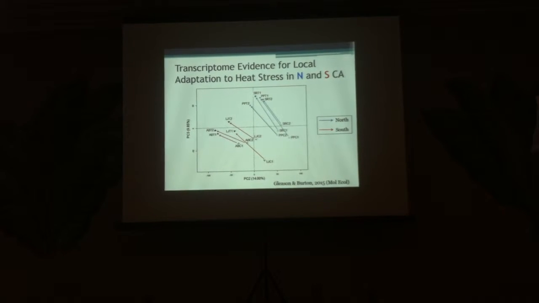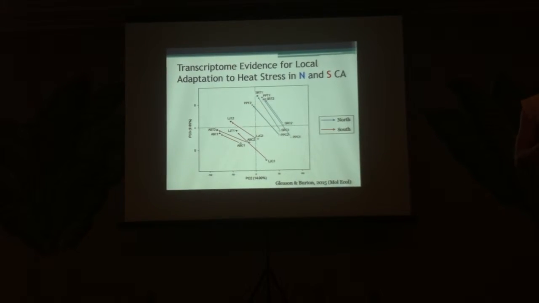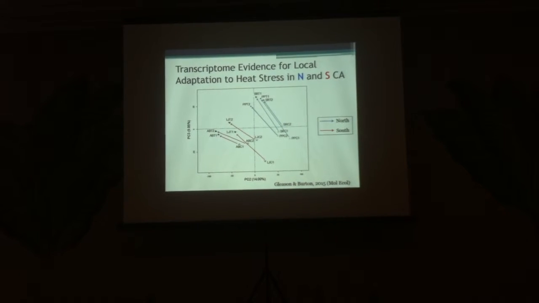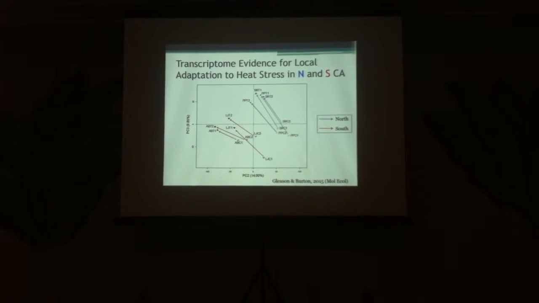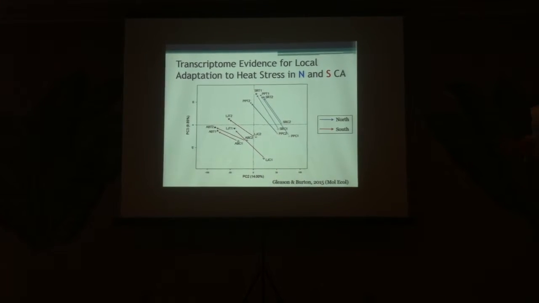We also know that populations have unique patterns of gene expression under both control and heat stress conditions. So here we're looking at a PCA based on the transcriptome-wide gene expression of these 6 different populations. And we can see there are distinct and consistent differences between the 2 geographic regions.